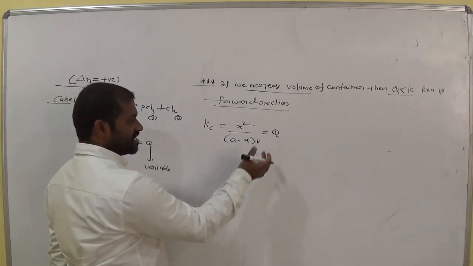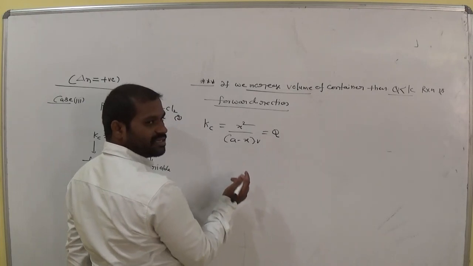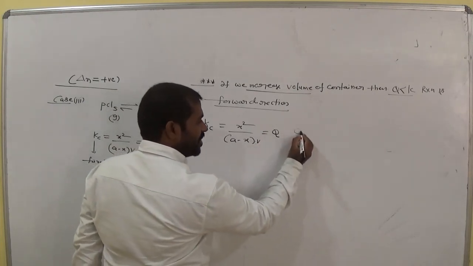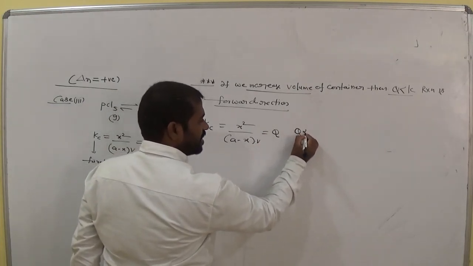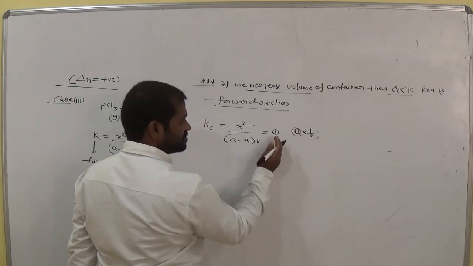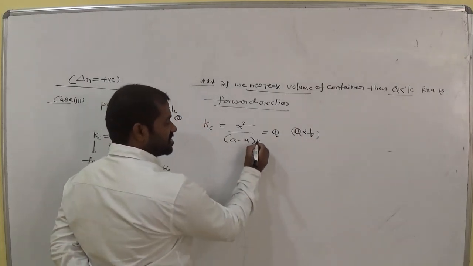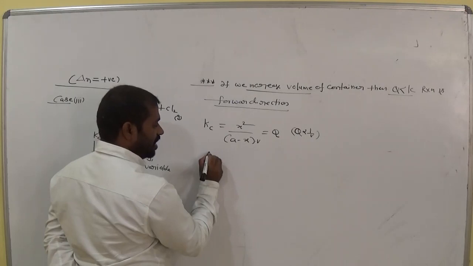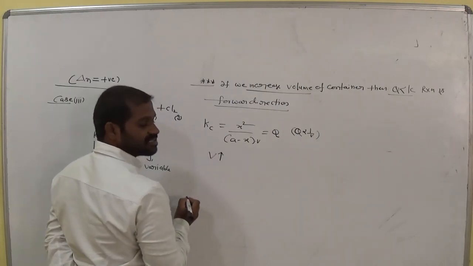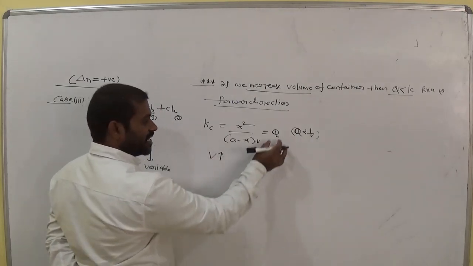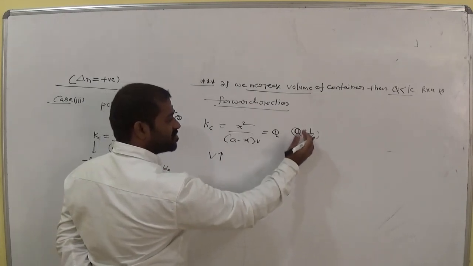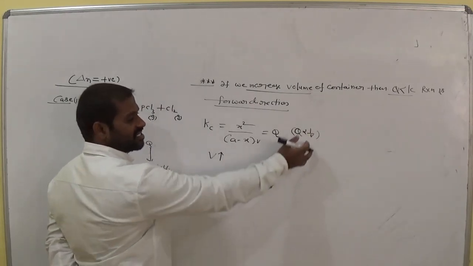Now what is the relation between Q and V? Q is inversely proportional to V, am I right? Here the volume is increased in the container. What about Q? Volume increases, Q value decreases. Inversely proportional relation.